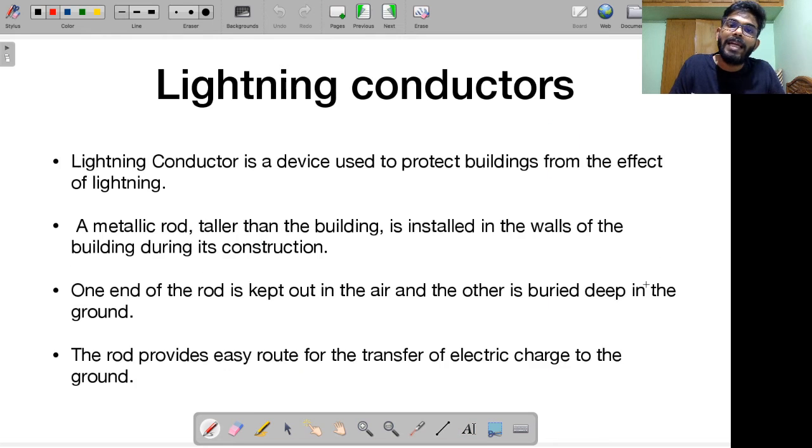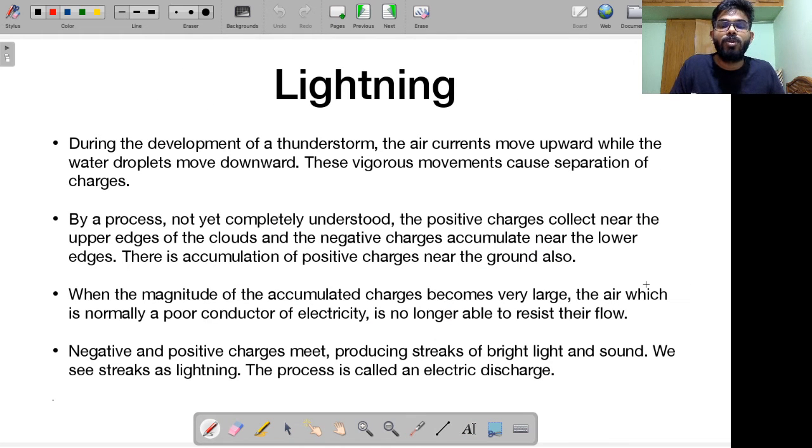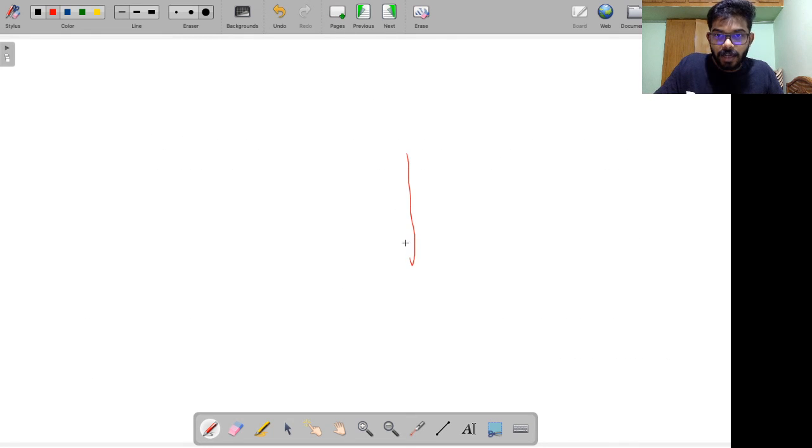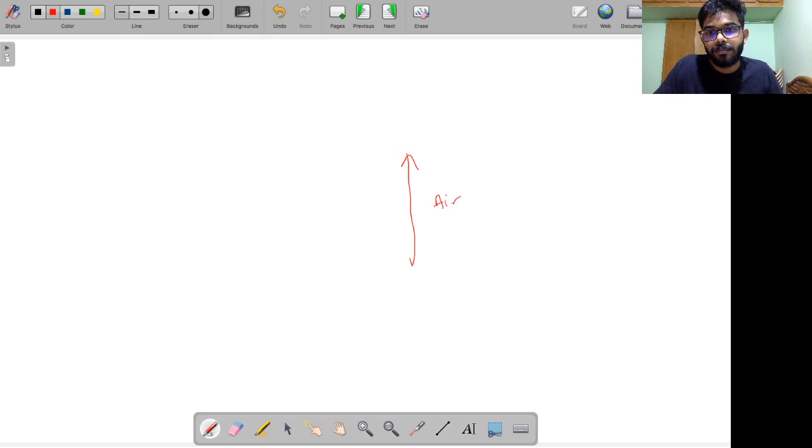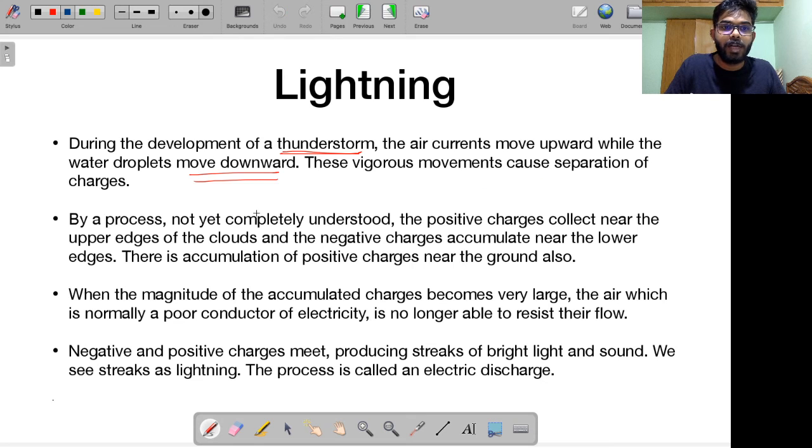We will be talking about lightning and lightning conductors. So lightning is quite a mystery to this day. During the development of a thunderstorm, when it is going to rain, there are air currents that are moving upwards. Let me draw this for you. Air currents are moving like this, while water droplets are moving downwards. Water droplets are coming down.